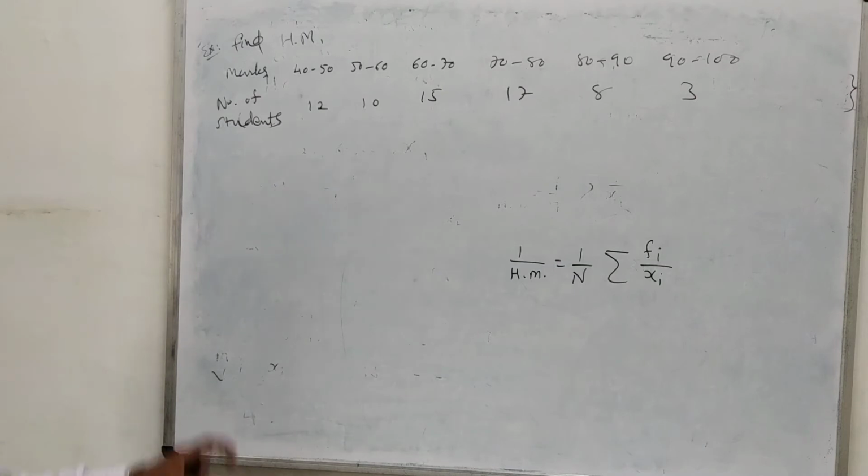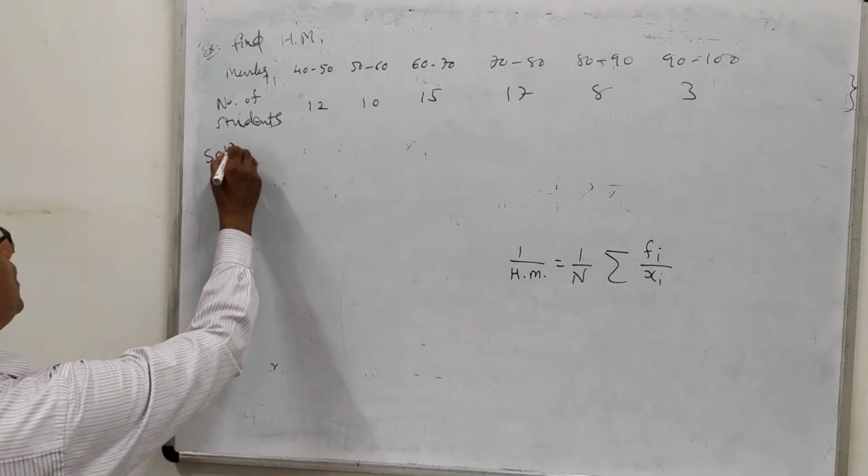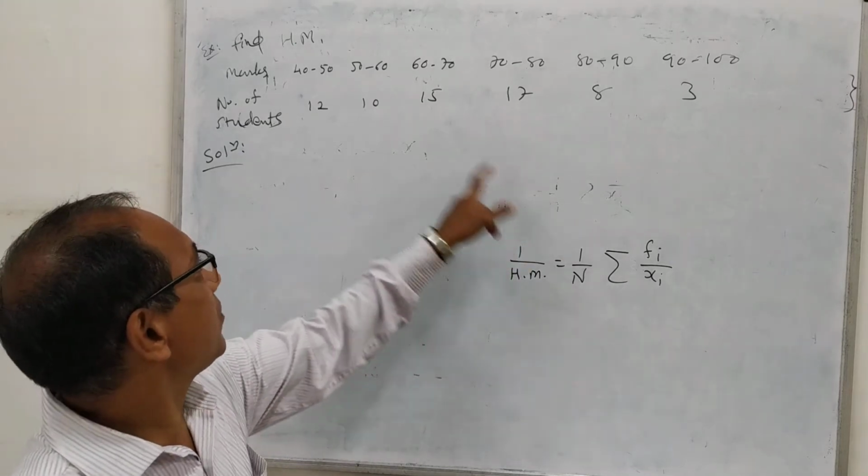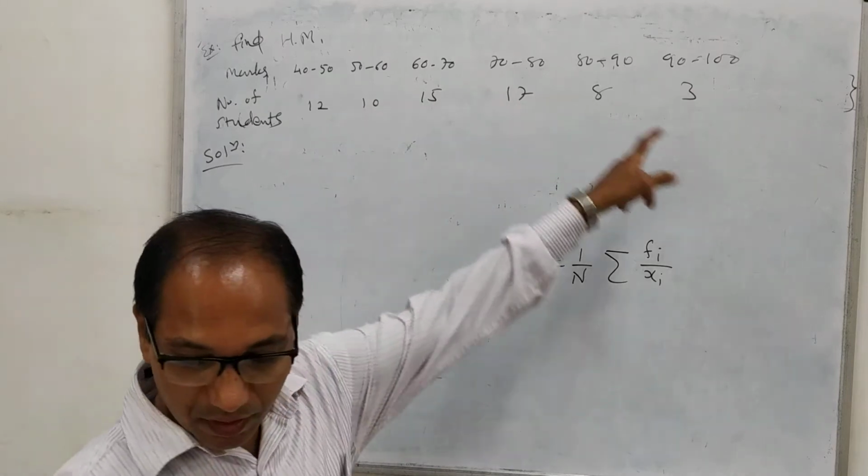So, we want to find out harmonic mean for this. So, in the solution, first of all, you write down the formula. In this formula, here we will require capital N, that means total frequency, the total of this one.